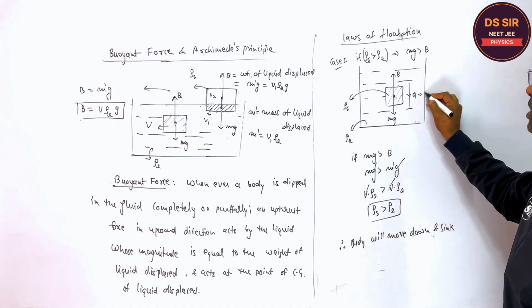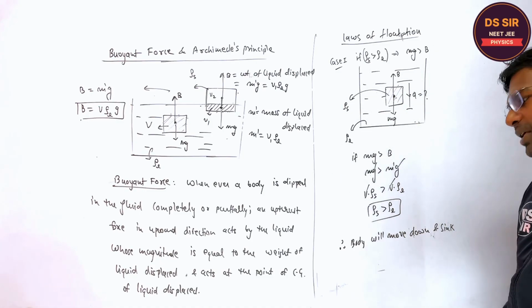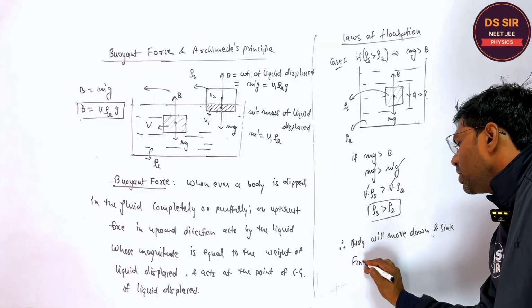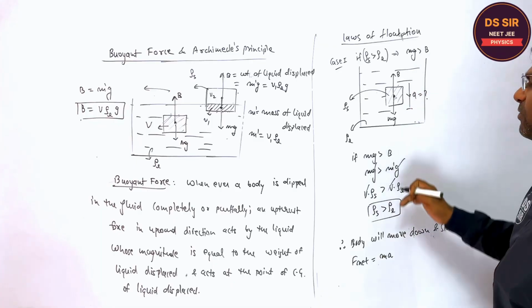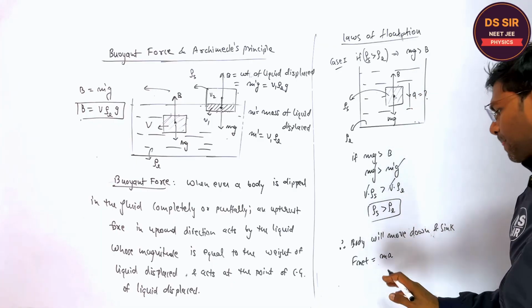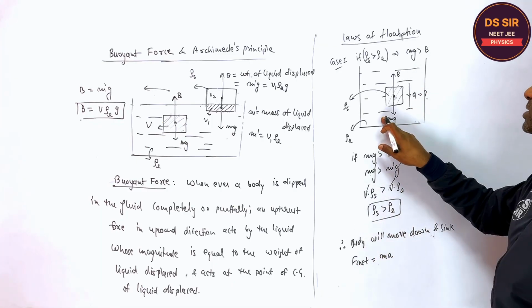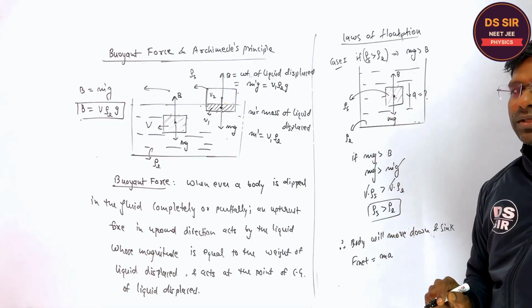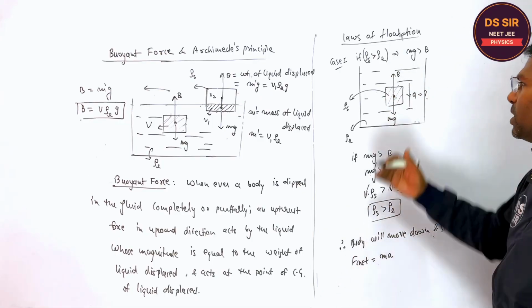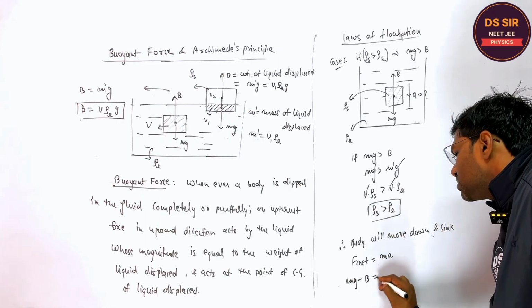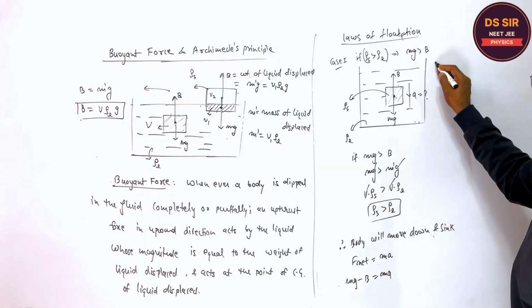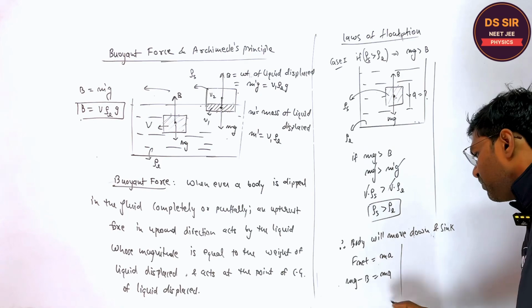In this case, can you find the acceleration? Yes, I can find. How? The net force is equal to what? Say ma. Can you tell me what is the net force acting upon the body? Tell me. How many forces are acting? Mg and buoyant force. So what is the net force on the body? Mg minus buoyancy is equal to ma. So here I am writing first.